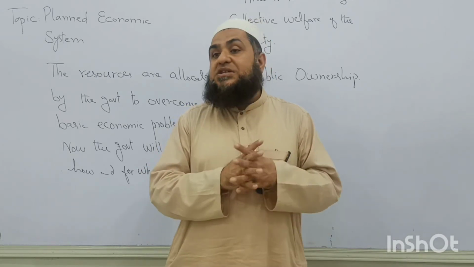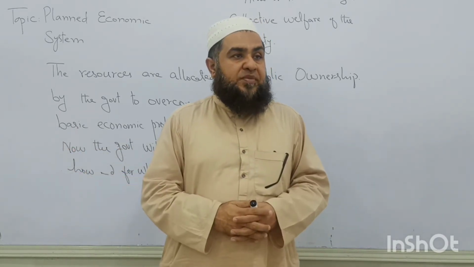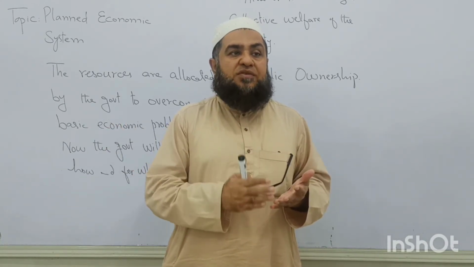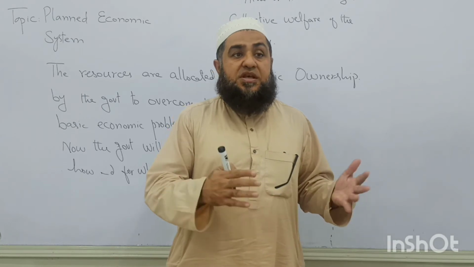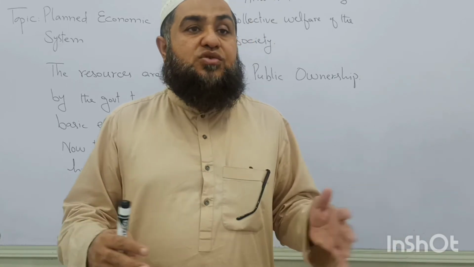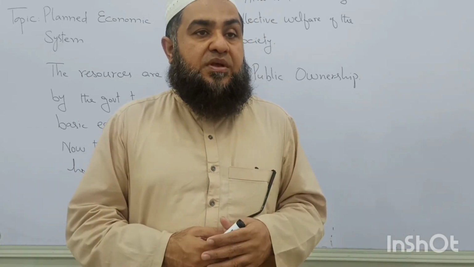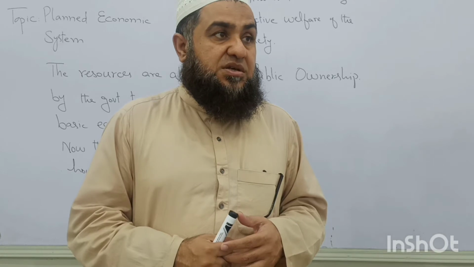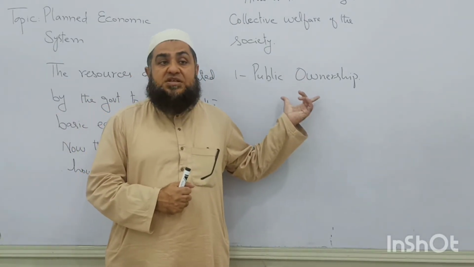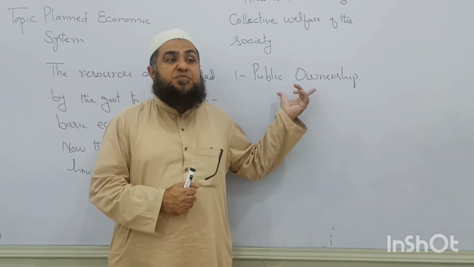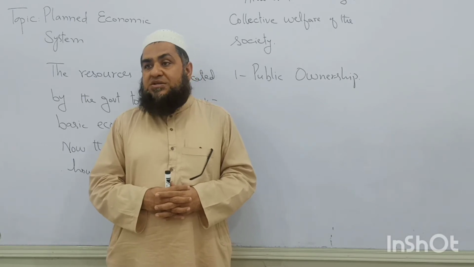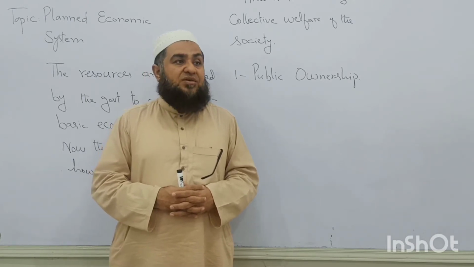So when society has a fair distribution of income, the government is paying salaries and wages according to the people's qualification and skills, then this race between the people to earn more and more and to have more private property, clear, will not be present. So for that reason, the government makes public ownership, so that everything present in the economy is publicly owned. If any business is becoming too large, it will be the reason for income inequality.